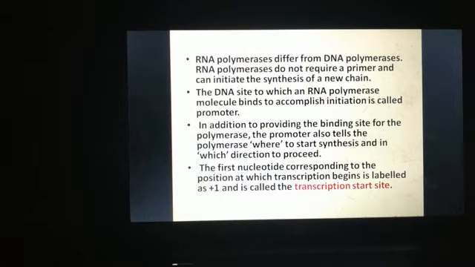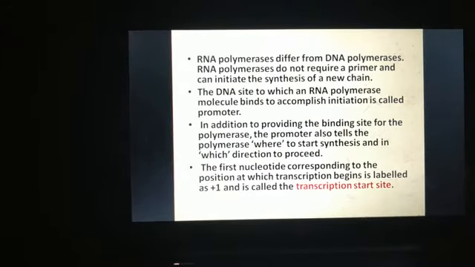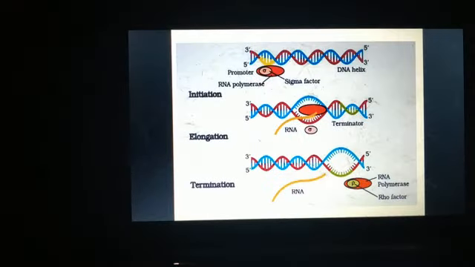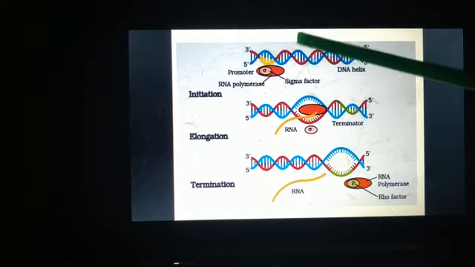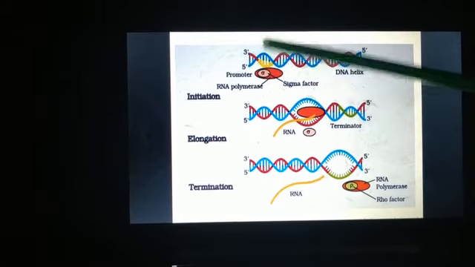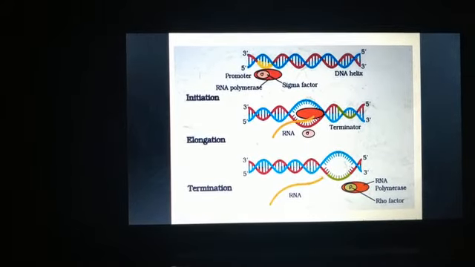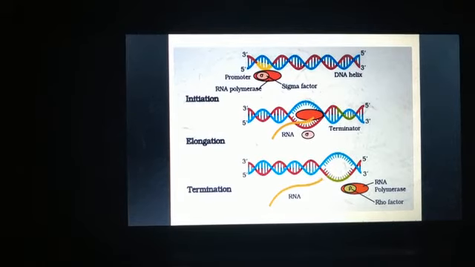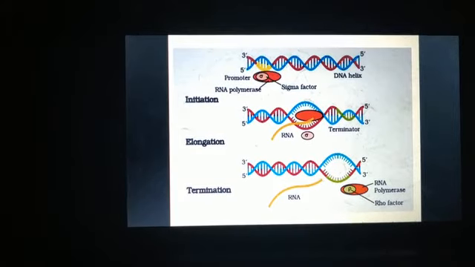The site at which RNA polymerase molecule binds to accomplish the initiation is called the promoter. So the region where the RNA polymerase will bind to the DNA molecule to initiate the process of transcription is called the promoter. So you can see here this region where the RNA synthesis will start is called the promoter region.